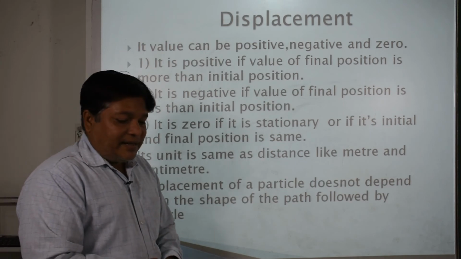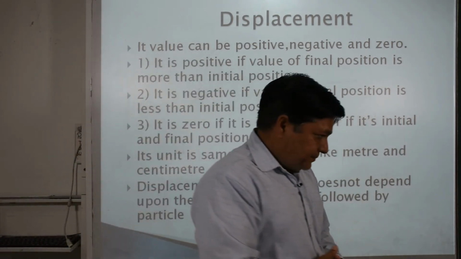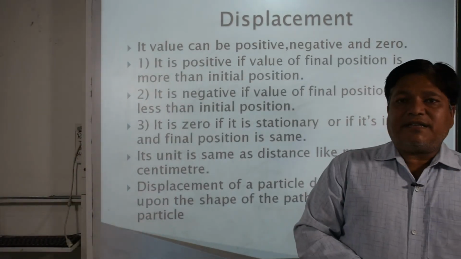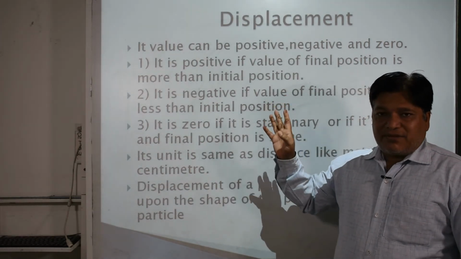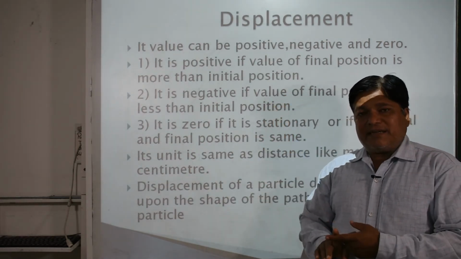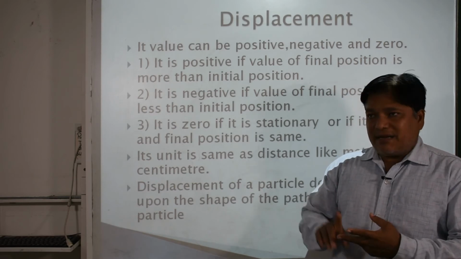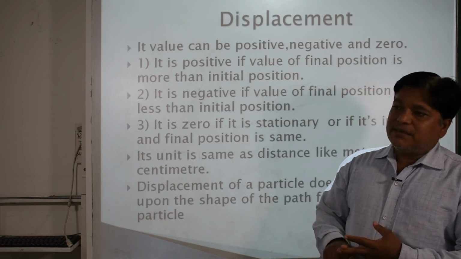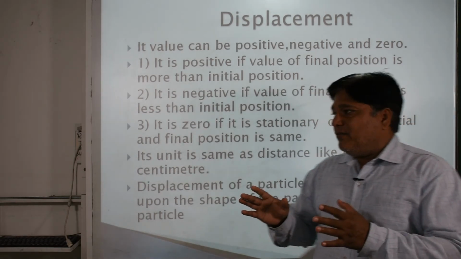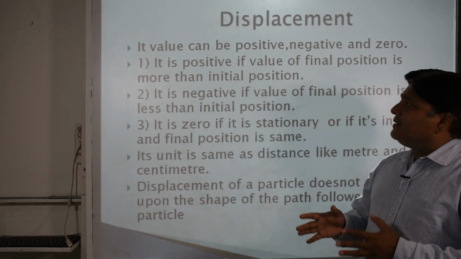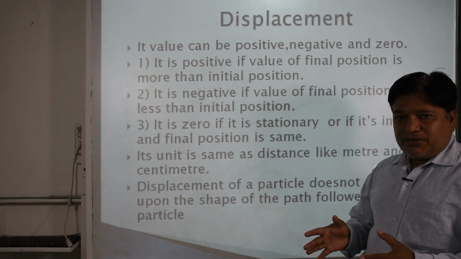Now regarding the value of displacement, displacement has all three types of values. It can be positive, it can be negative also, or it is 0 also. So in what way is the displacement said to be positive?